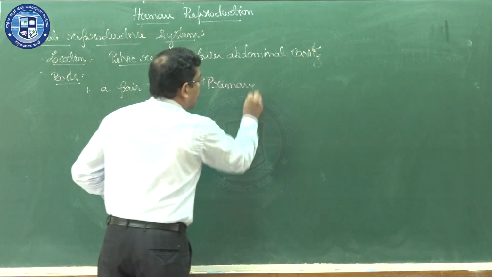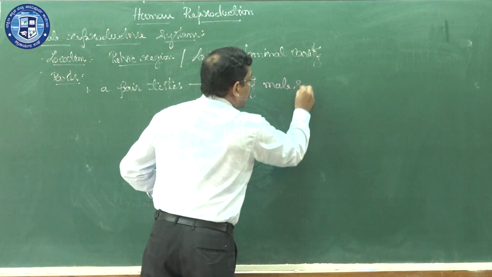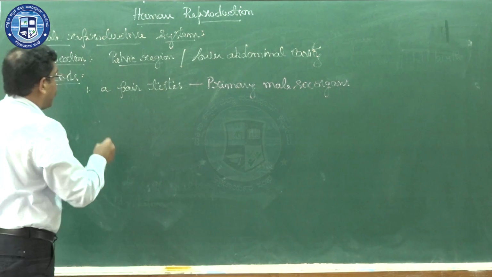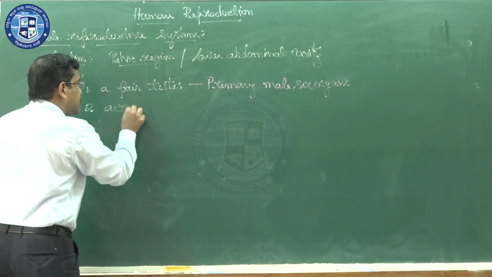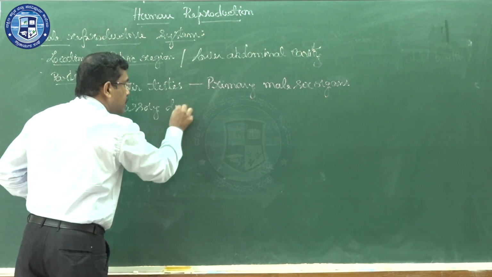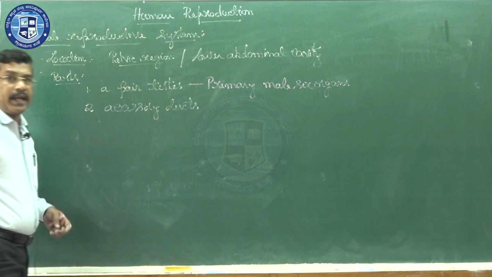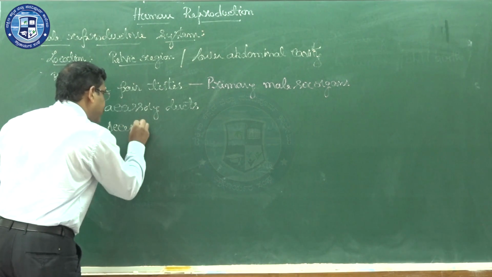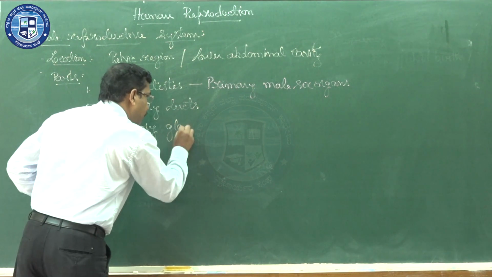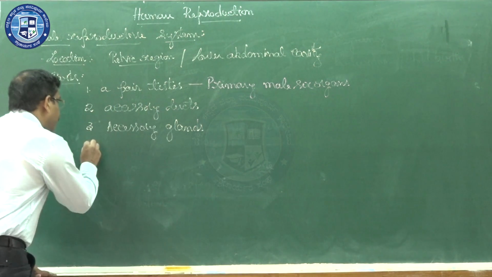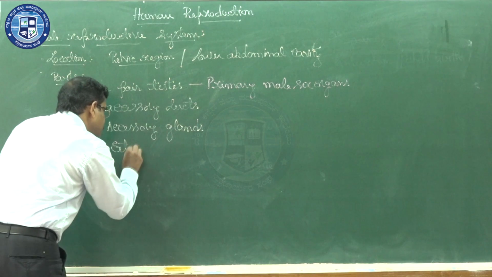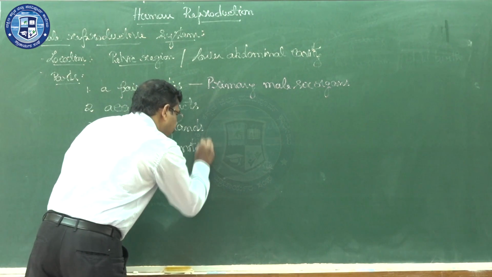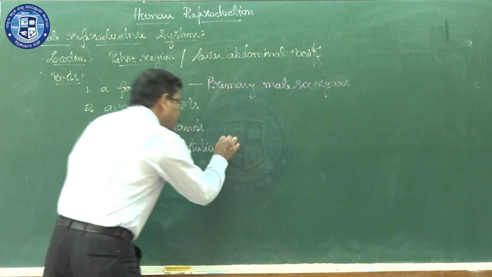It will be followed by accessory ducts. Third one, there will be accessory glands. Fourth one is the external genitalia, or male external genitalia, which is also known as the penis.